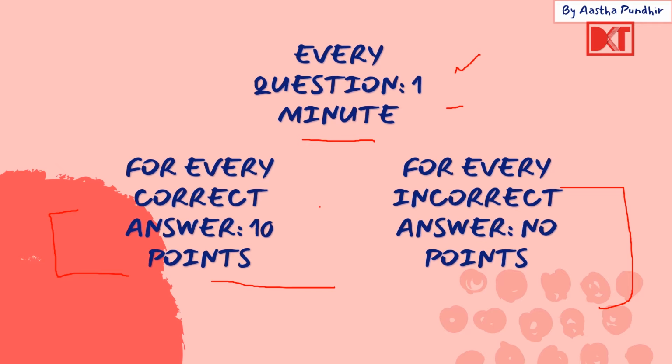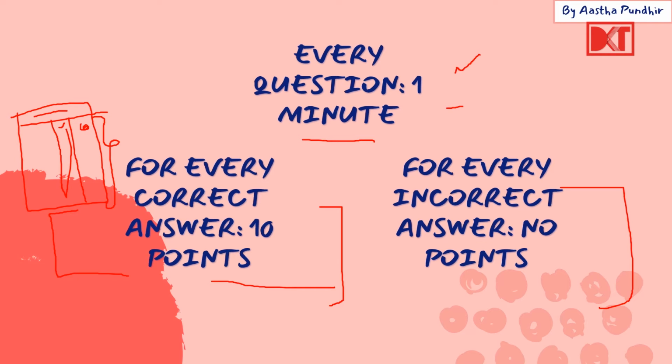This is just for your own little game where you can try to maintain a notepad. So here you write the name of the chapter and then the question, and then if it is correct you can give yourself 10 points. If it is not correct you mark it here. So it is important to see these questions. The ones which you mark incorrect, it is important to go back to them later and then see where you did the mistake. Alright, this is just for your reference. For every correct answer you can give yourself 10 points. Alright, now let's start.